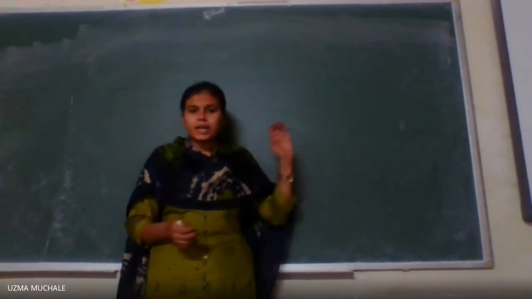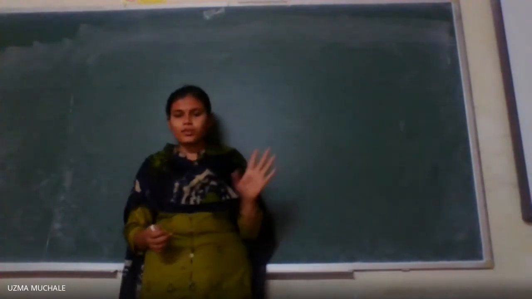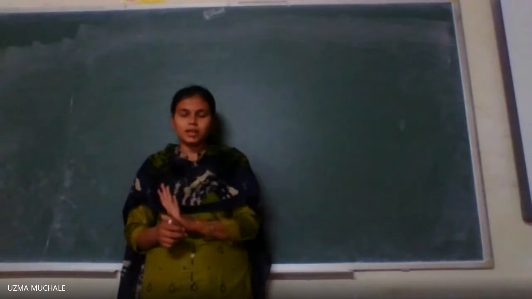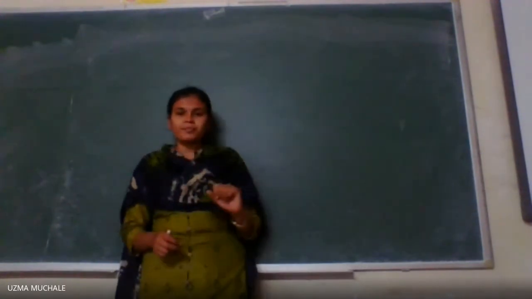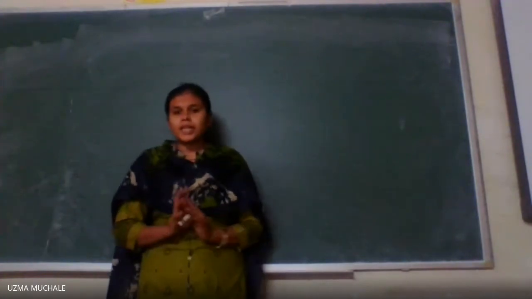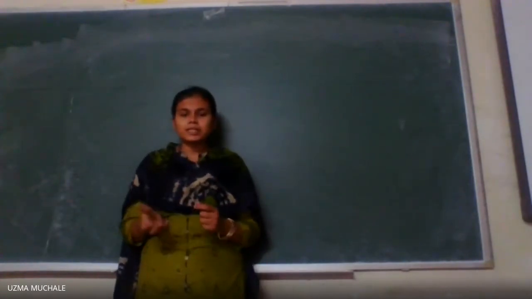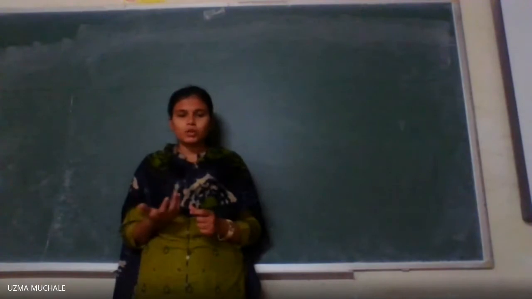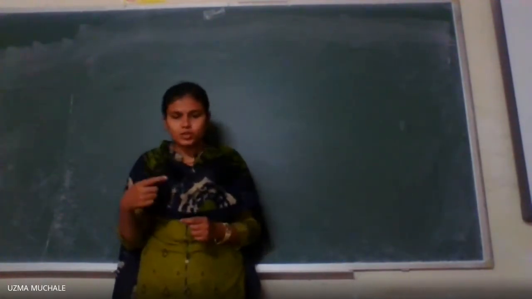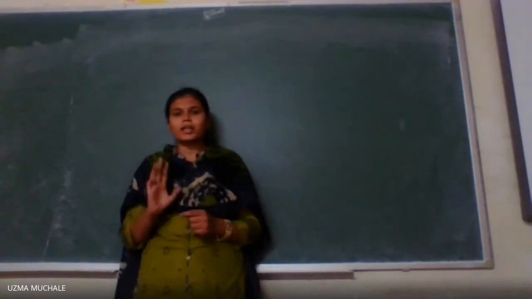Okay, what is a gradient? We have seen just now, the formula is i ∂/∂x + j ∂/∂y + k ∂/∂z. Now, everyone knows about a derivative. What is a derivative? We say it is a rate of change. If I say ∂/∂x, it is the rate of change in the x direction. If it is ∂/∂y, it is the rate in the y direction.